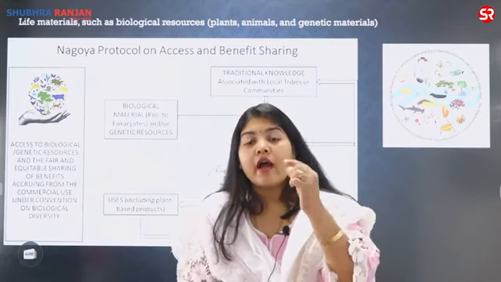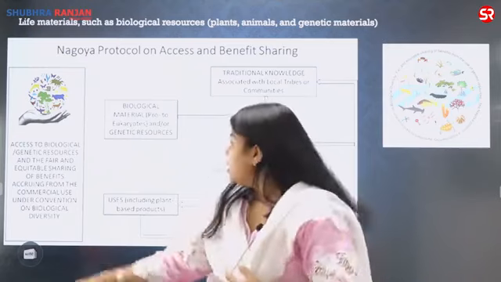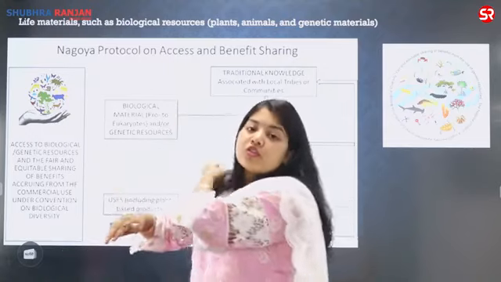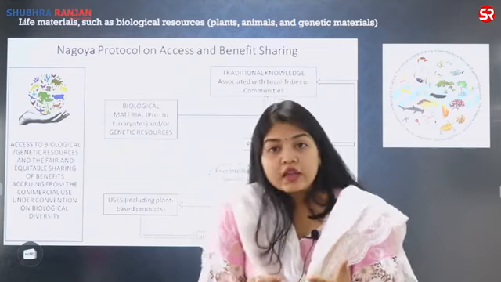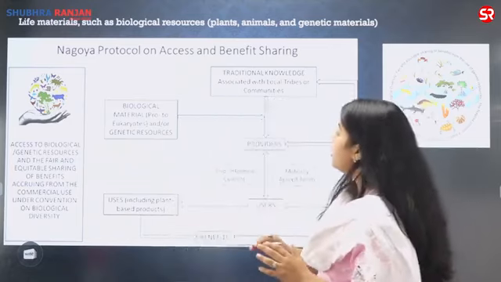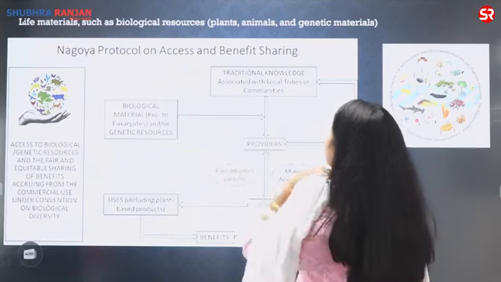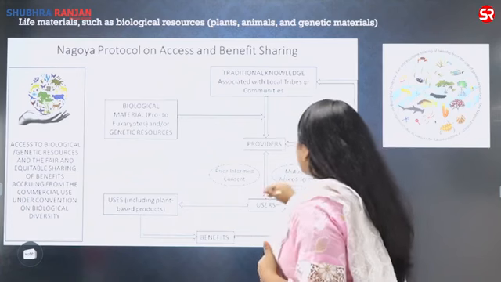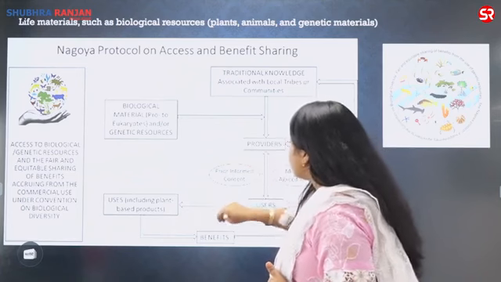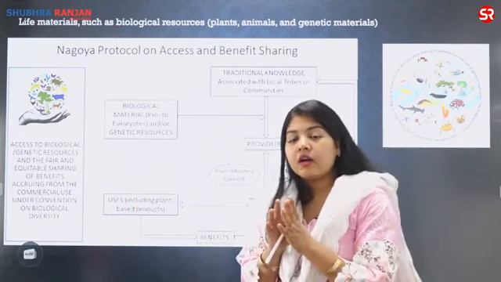If you are having a commercial use of any living object, it should be equitable, and it has to be fair. So yes, Nagoya Protocol is not saying that there should be no sharing of the living resources, but it has to be fair, and the living material from prokaryotes to eukaryotes, for genetic resources, for traditional knowledge, and this can only be done by mutually agreed terms, prior consent, and the plant-based products especially, they are the major ambit.